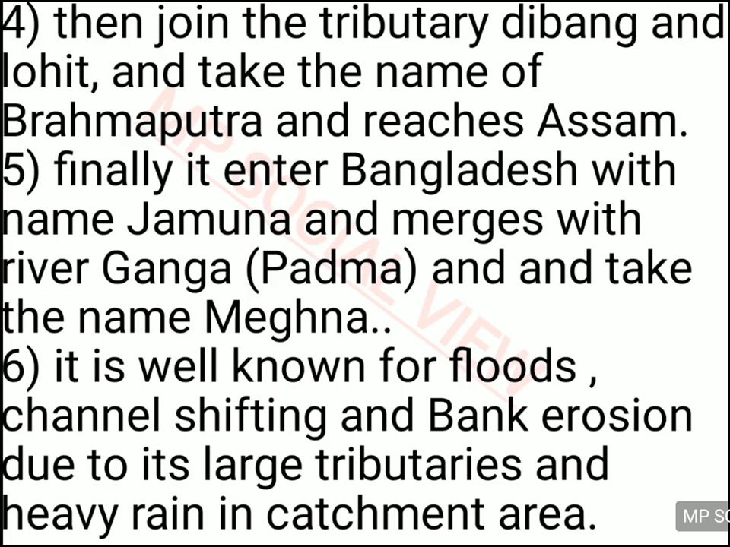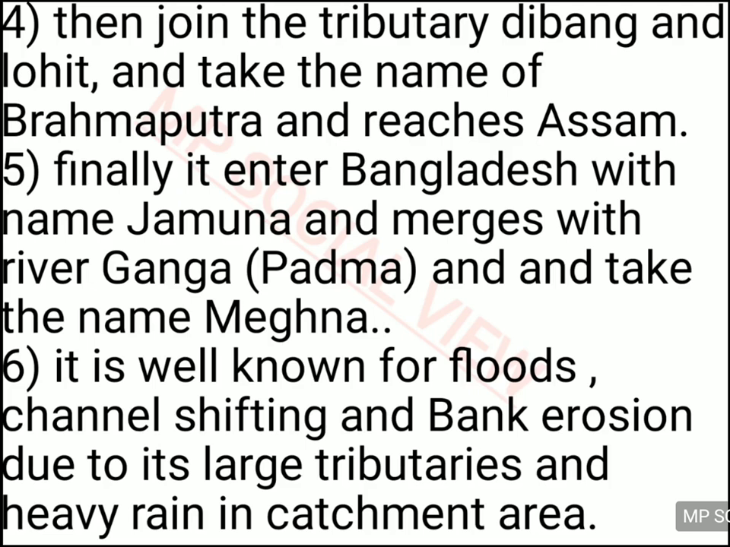And when the Dibang and Lohit rivers join the Dihang river, it takes the name of Brahmaputra and reaches Assam. So when it comes to Assam, its name changes to Brahmaputra. And then it enters Bangladesh. Again its name changes to Jamuna. So the Sangpo river, the Dihang river, Brahmaputra river and the Jamuna river are ultimately the same river, alright, with different names in different regions.